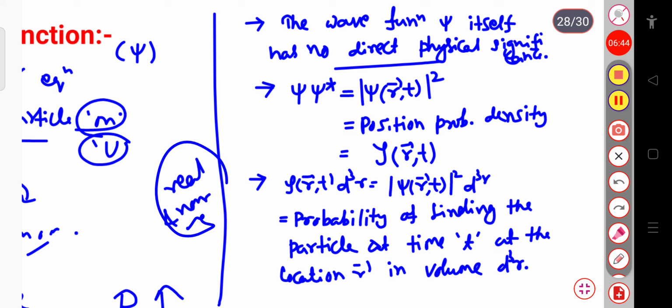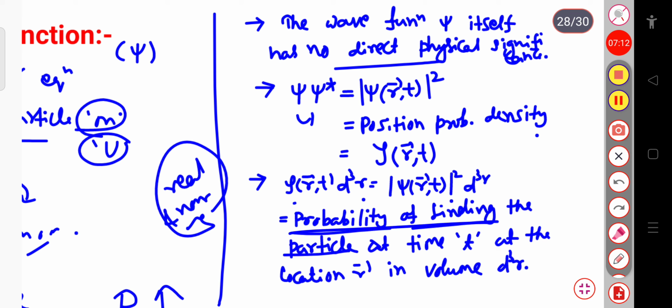But this psi is a complex number, so we need the complex conjugate psi star, so that psi into psi star equals the modulus of psi of r,t squared, which gives the position probability density, denoted as rho of r,t. And rho of r,t into d cube r equals the modulus of psi of r,t squared into d cube r. This gives the probability of finding the particle.